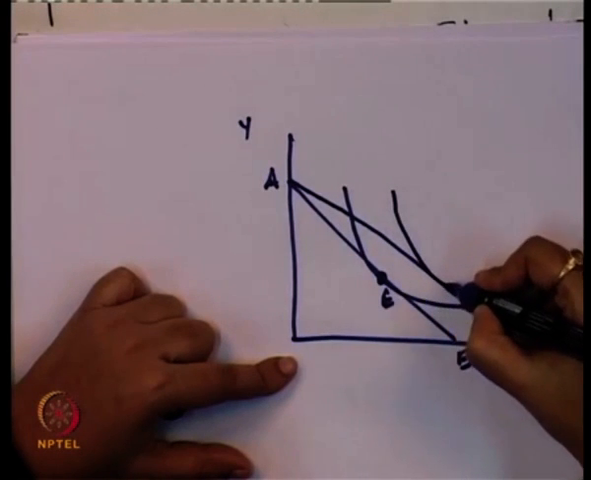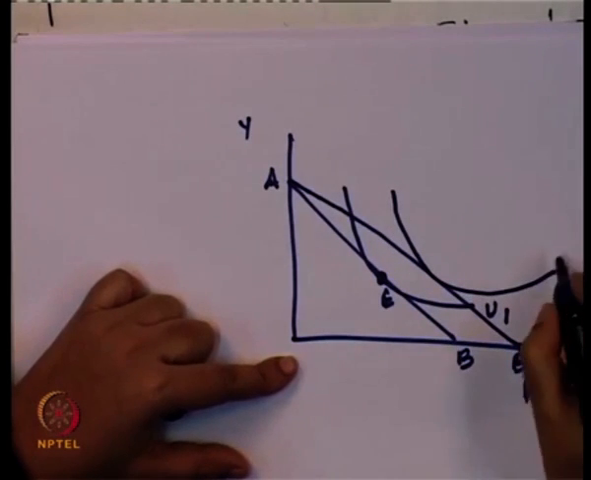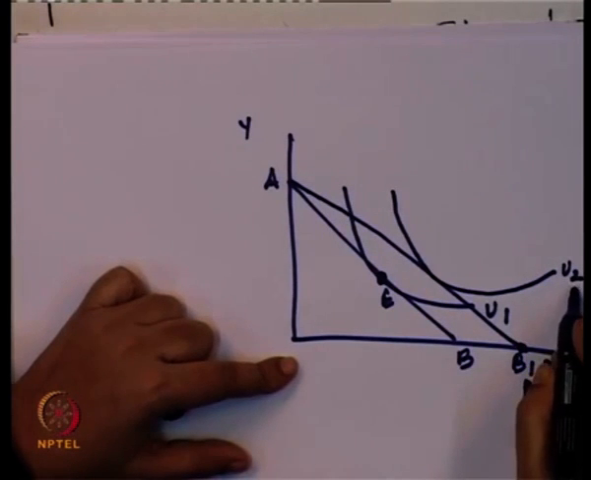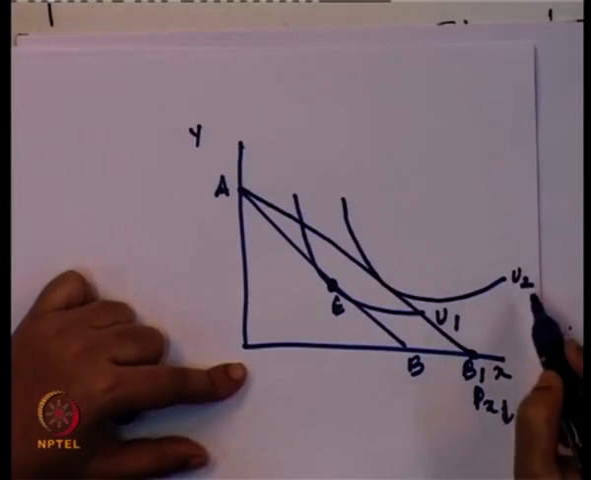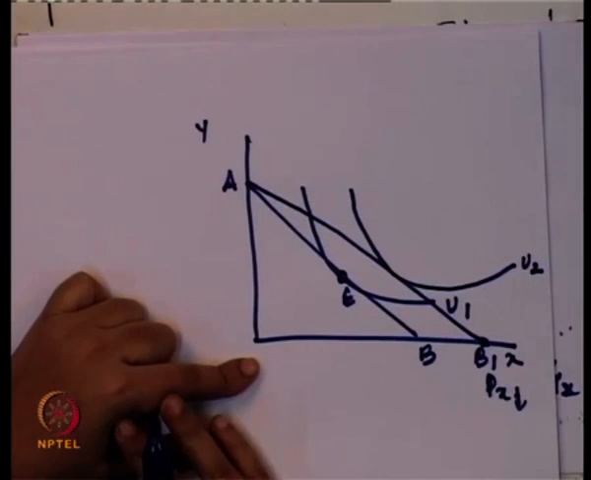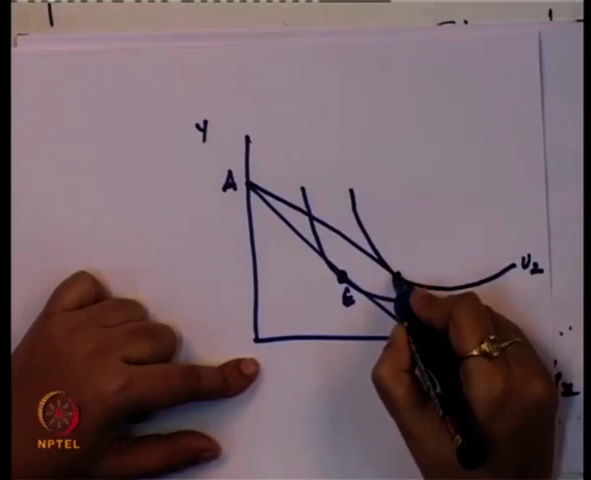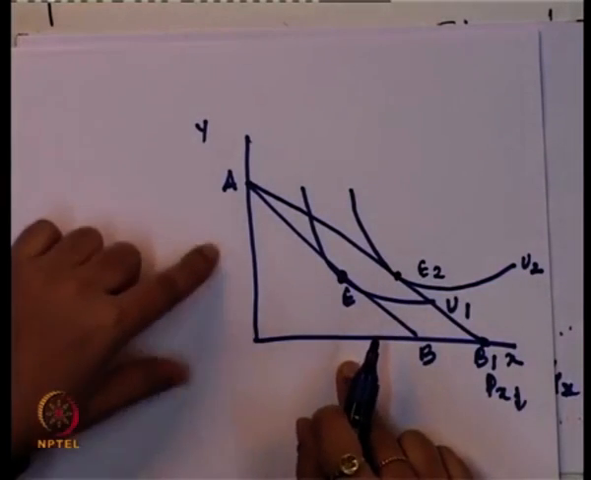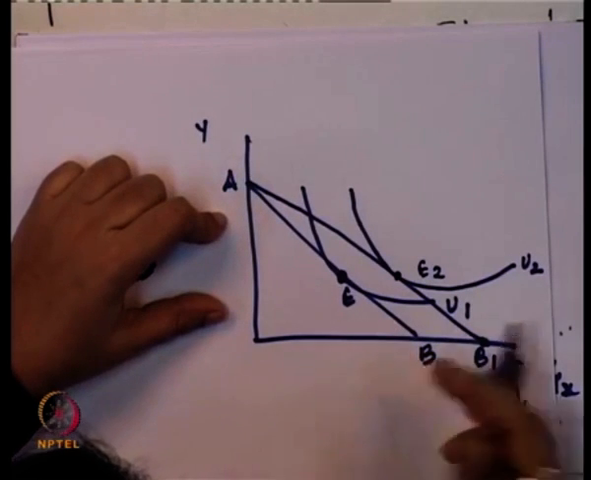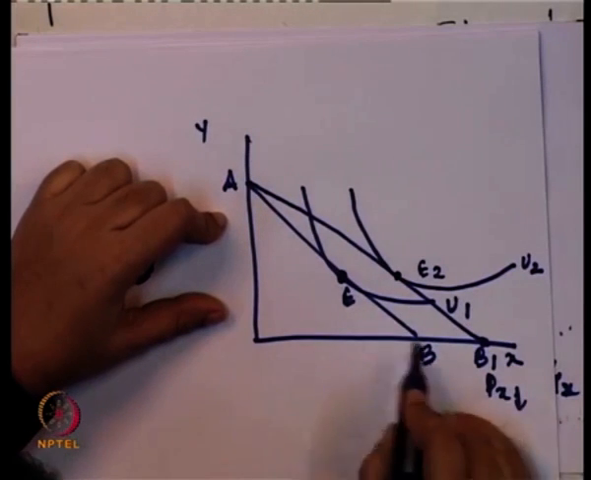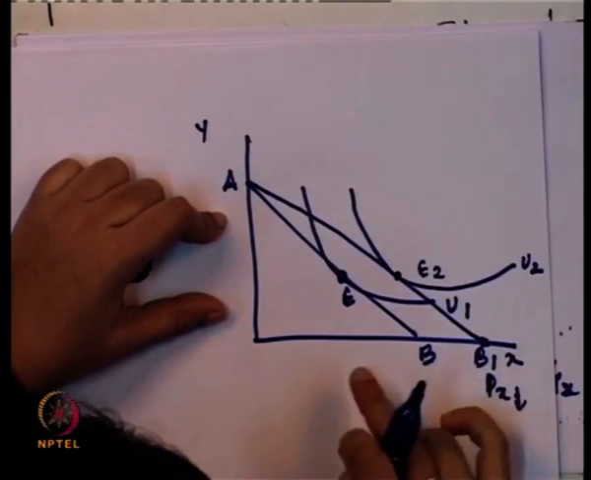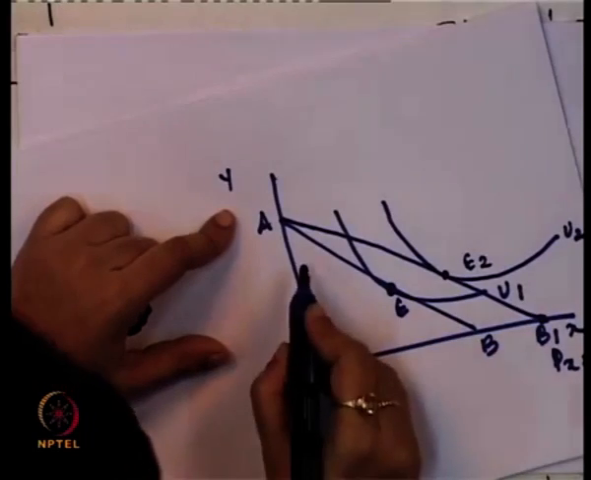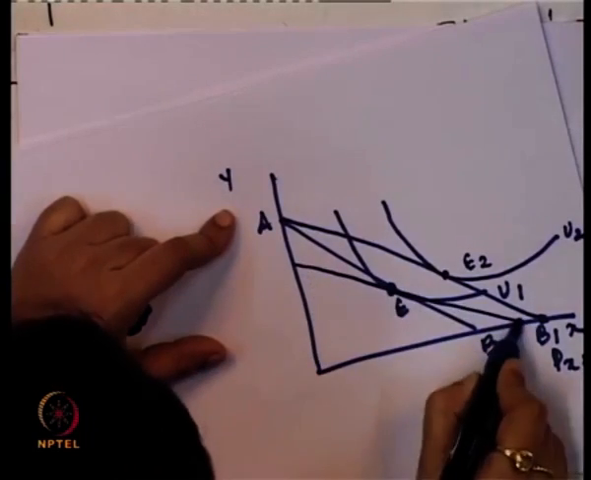With the new budget line, the consumer can choose a combination at the higher indifference curve U2, because U2 will give us a higher level of satisfaction. Let us consider this point as E2. Now, what will the consumer try to do? If the consumer still wants the same level of satisfaction, then we have to draw a parallel line by the compensated demand curve.